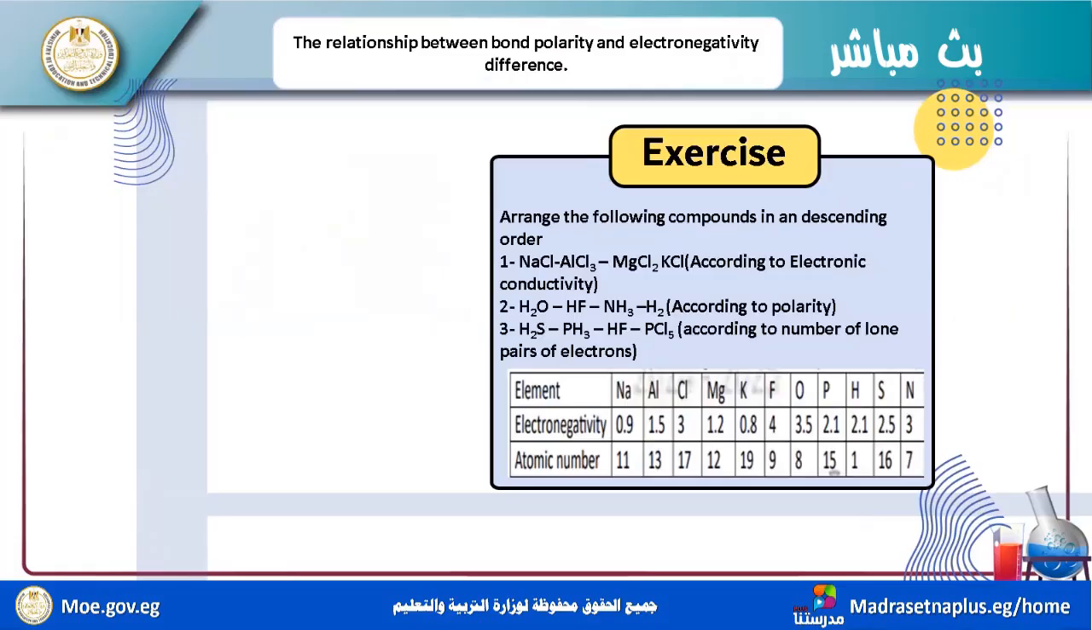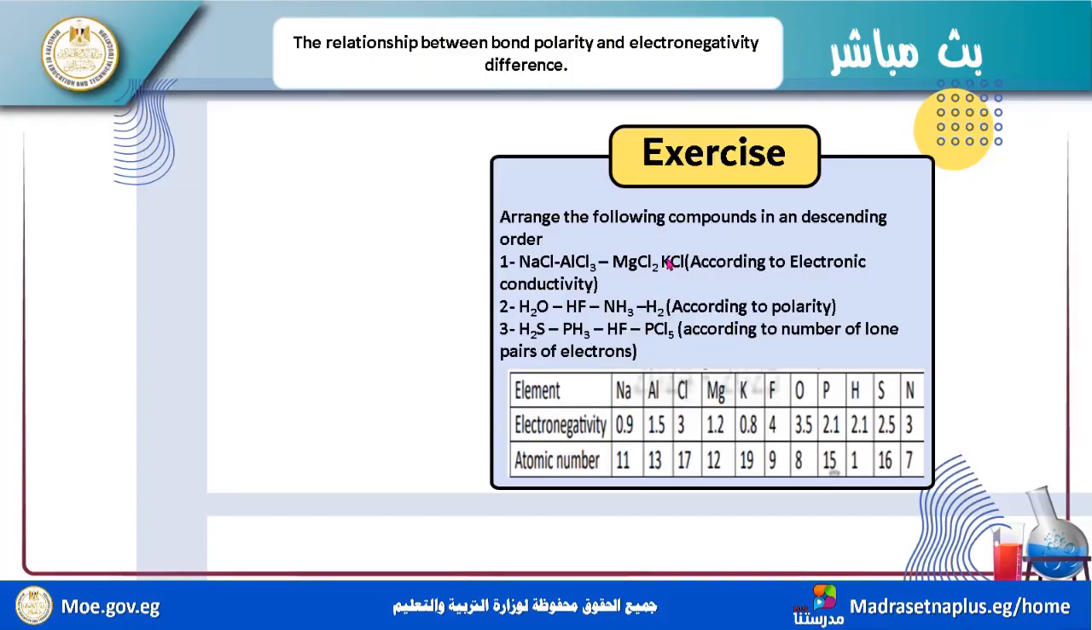We have this exercise. Arrange the following compounds in descending order: NaCl, AlCl3, MgCl2, KCl, according to electrical conductivity. Okay, we have NaCl, which I illustrated before, is an ionic compound. AlCl3 is a covalent compound. MgCl2 is an ionic compound. KCl is an ionic compound.